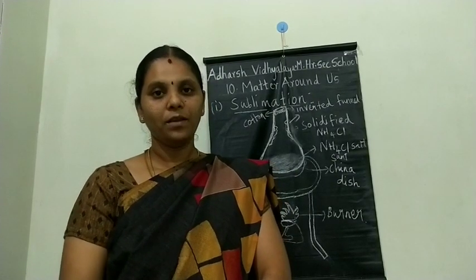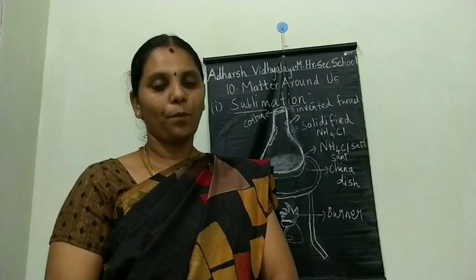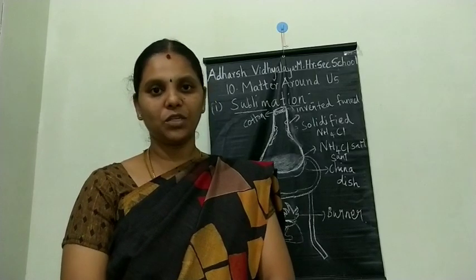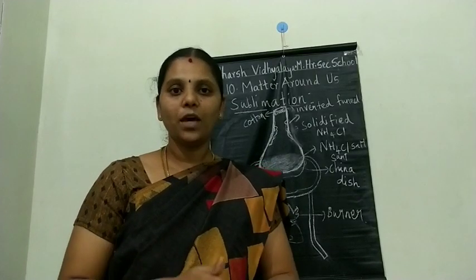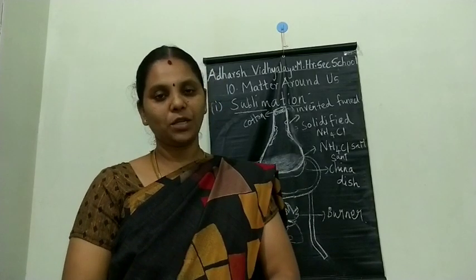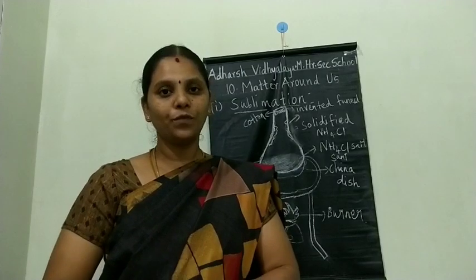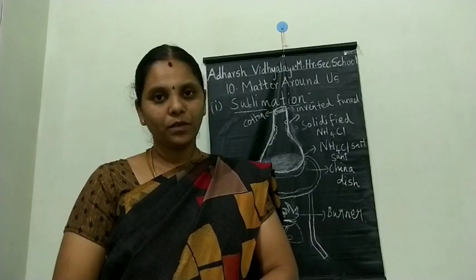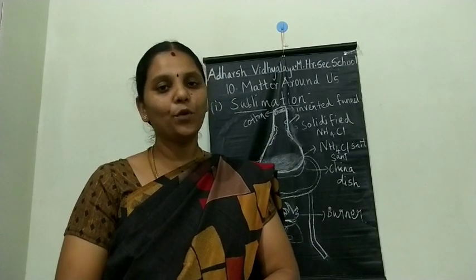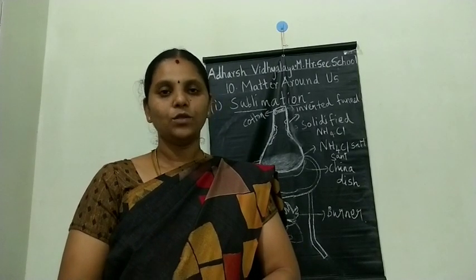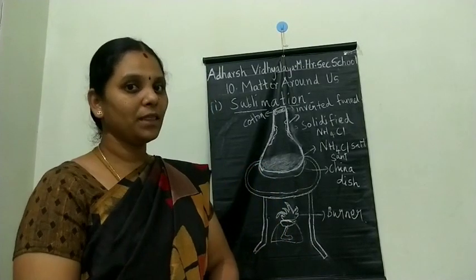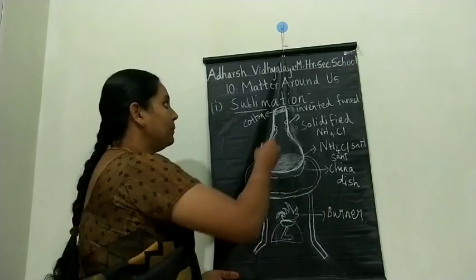First one, the physical nature of the components present in the mixture. We want the useful substance in a mixture, but along with it some impurities are also present. So we move to separation of mixtures. The first method of separation is sublimation.